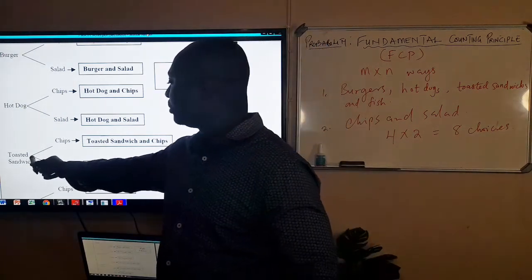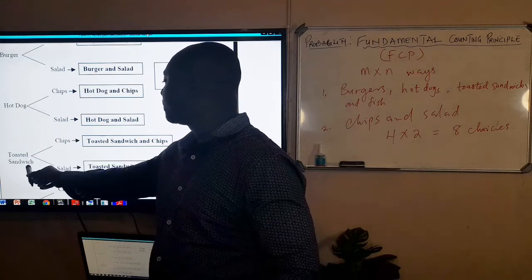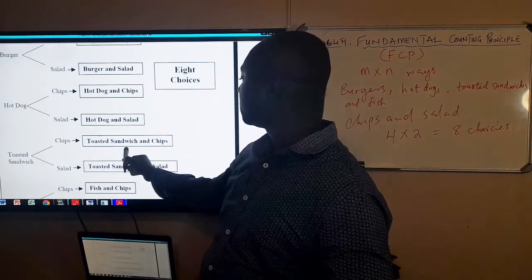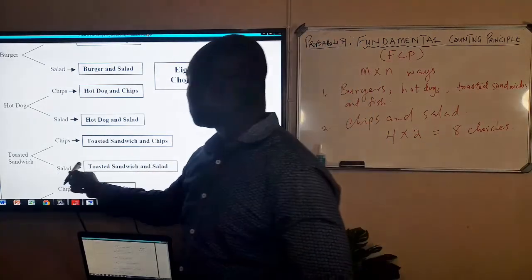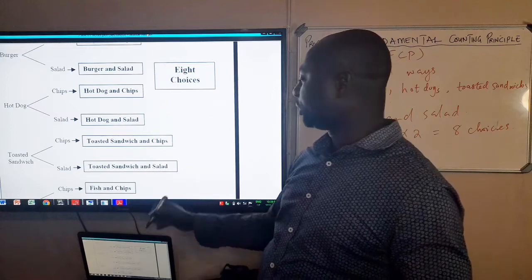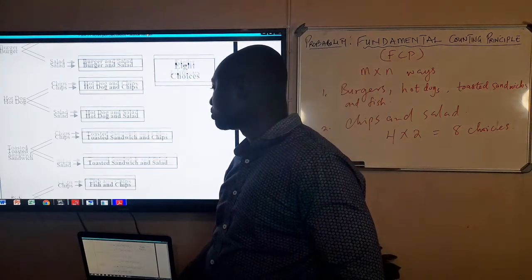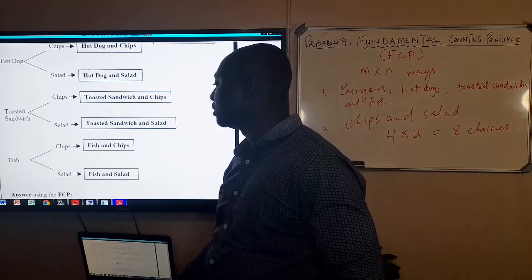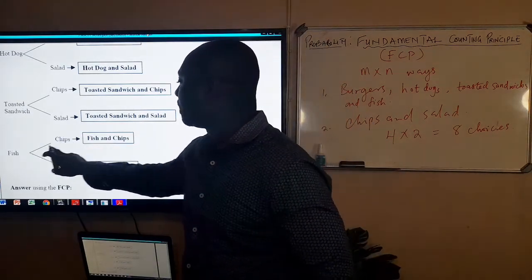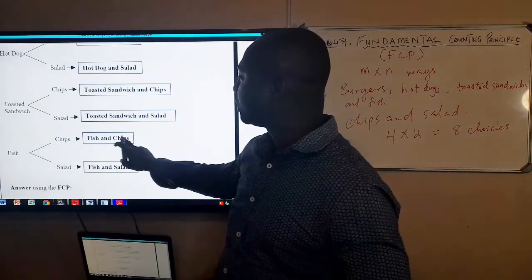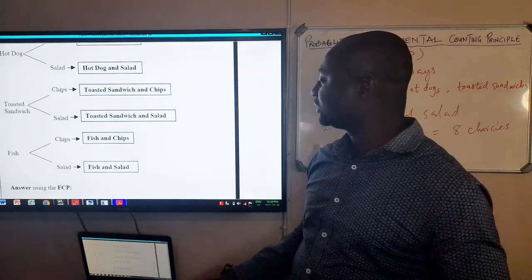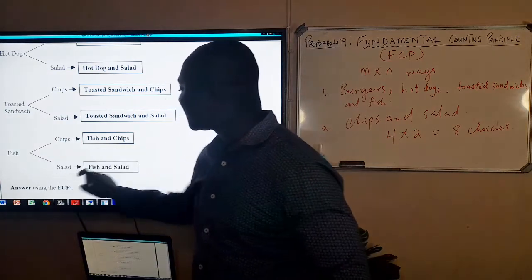So now here you have toasted sandwich which goes along with chips. So you say toasted sandwich and chips. And also here you get toasted sandwich and salad. I hope you understand what is happening here. So when you come to fish, fish can match with chips. So you get fish and chips, as we see in town all the time to buy fish and chips. Or you buy fish and salad.